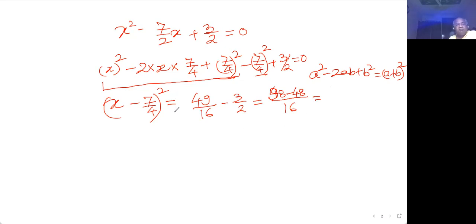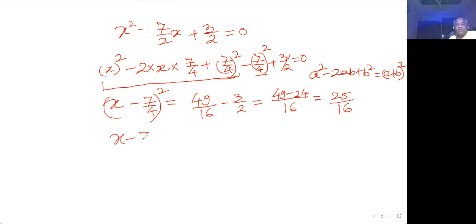x minus 7 by 4 whole square equal to 49 by 16 minus 3 by 2. 2 and 16 have LCM 16, so this would be 49 only. I am mistaken here, this is 49 only. This is 49 minus 2 eights are 16, so 8 3s are 24. So this is 24. If you subtract it, this gives you 25 by 16.